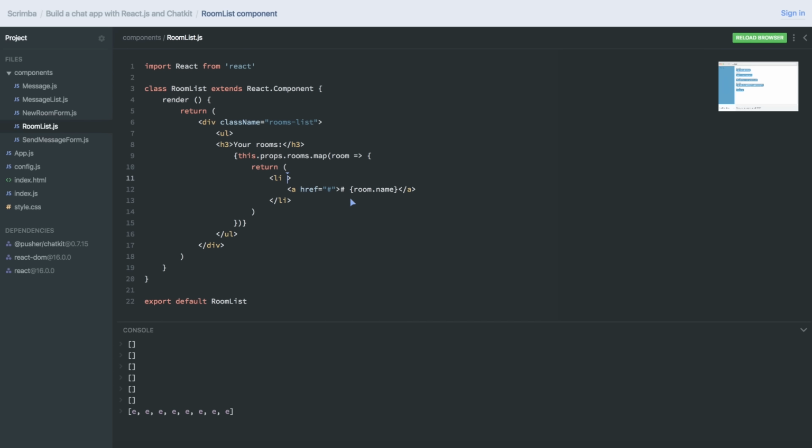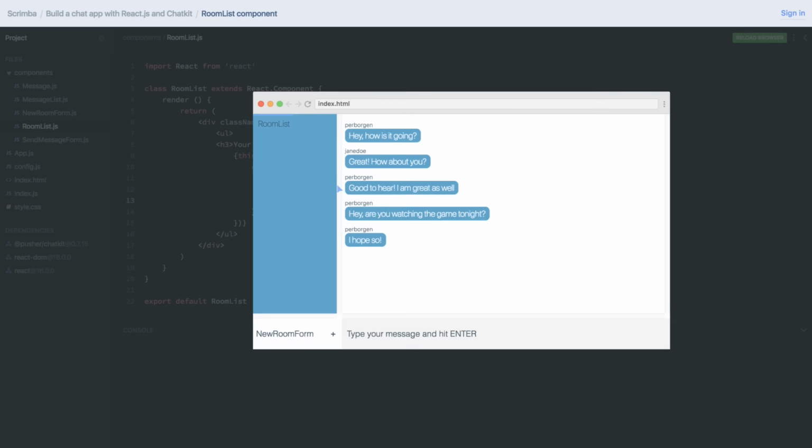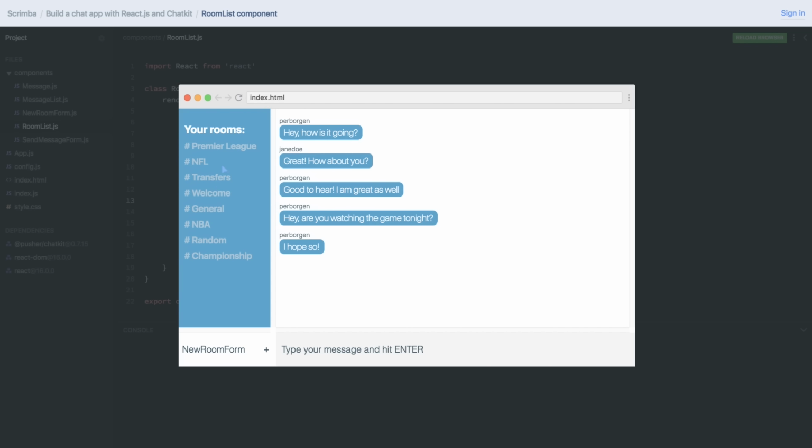We also need to give this list item a key. As you know, we use room.id. And for styling purposes, we'll give it a class name of room, like that. So let's try to run the code. Beautiful. We're now rendering out a list of all of the rooms we have in our Chatkit instance. This is both the ones I have joined and the ones I can join, and it looks really nice actually.